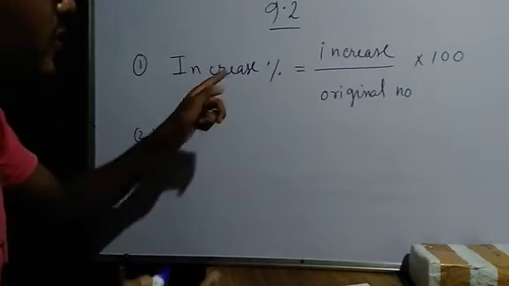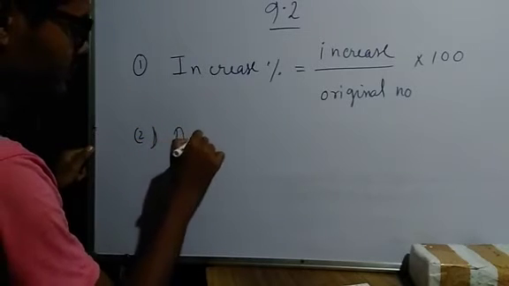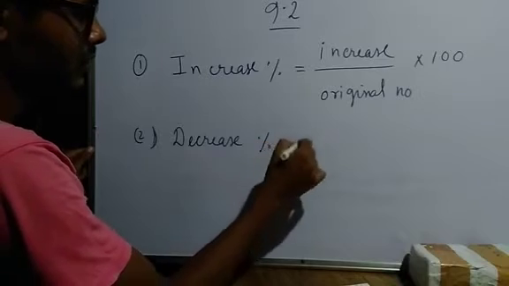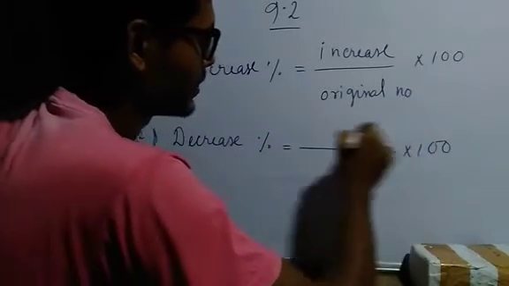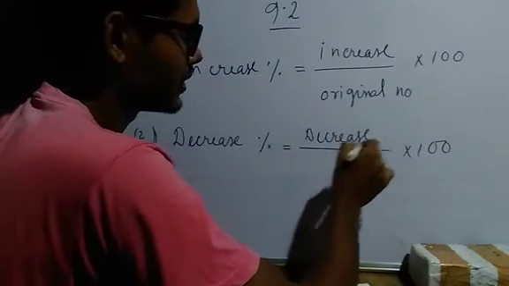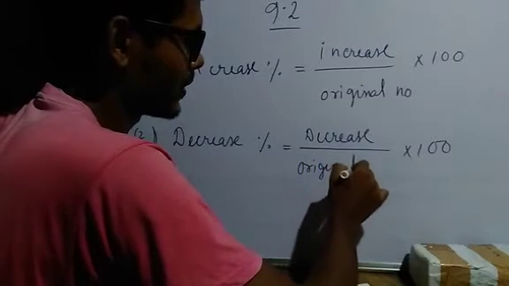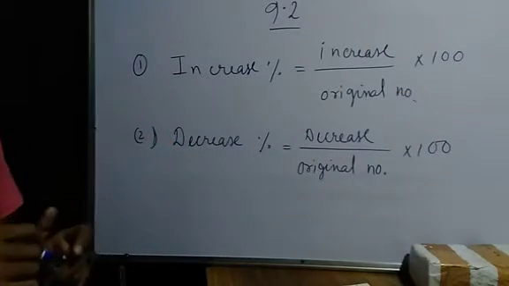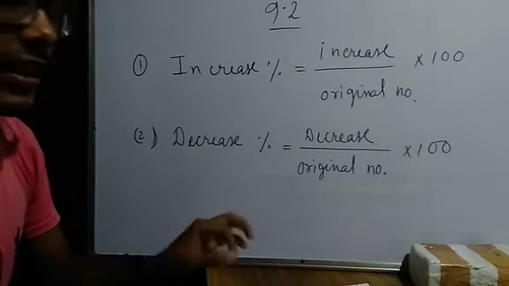The second one is the opposite of increase, that will be decrease. Decrease percent will be decrease divided by original number, multiplied by 100. So decrease divided by, again, the original number. How to use these two formulas, I will show you while solving the exercise.